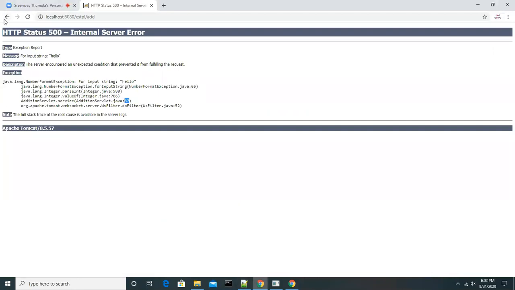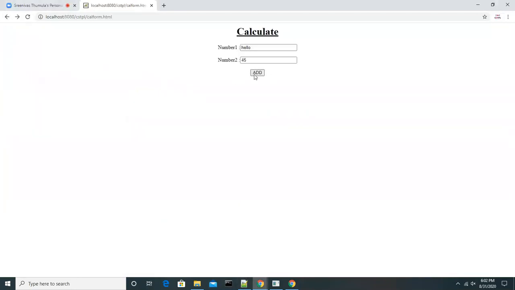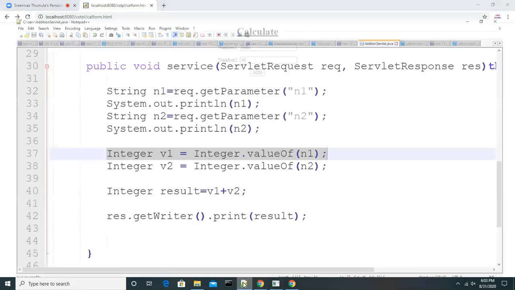There are two ways you can avoid this. When you click on the add button, you have to say, please enter only numbers. That means you don't send the request to the server. Before sending, you have to do some validation, correct? Validation means whether you are sending correct data or not, you validate based on your requirement.